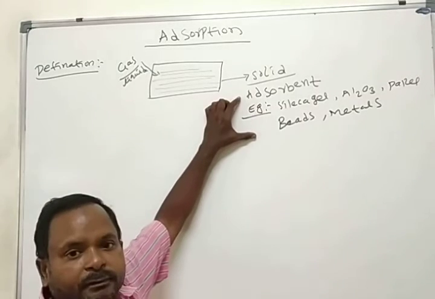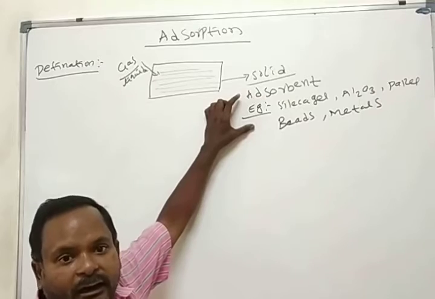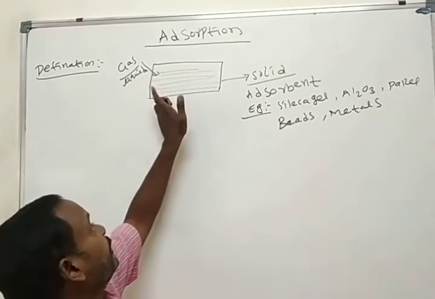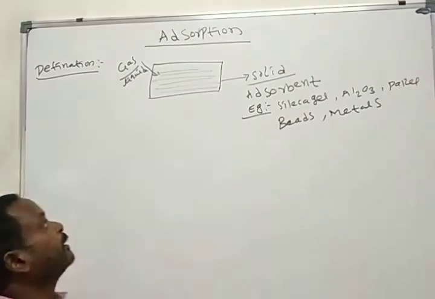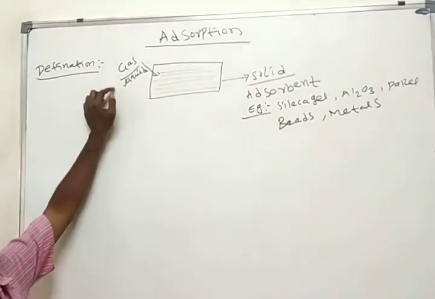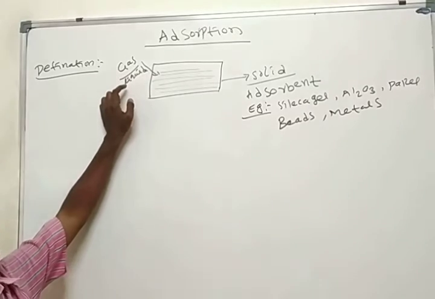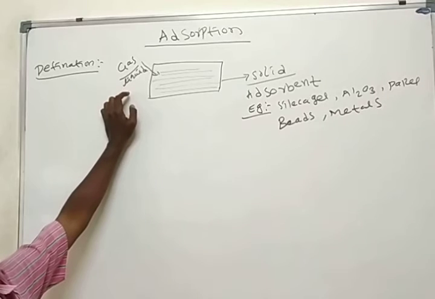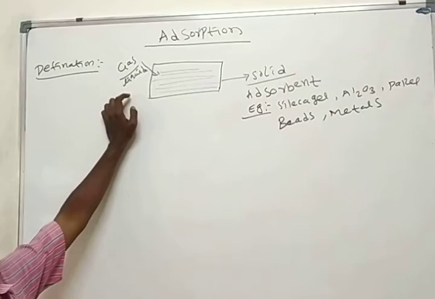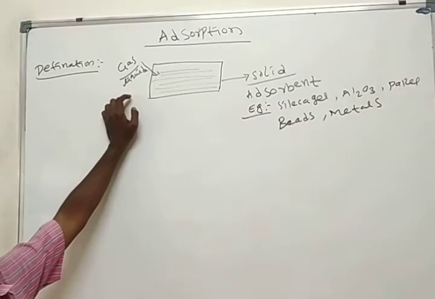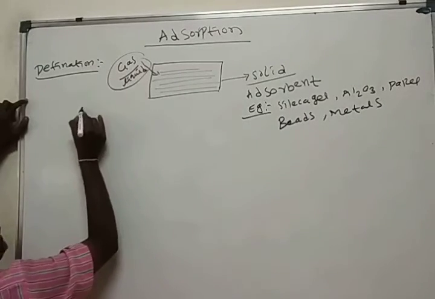What is an adsorbent? The material or chemical substance which has the capability to adsorb gases or liquids, we call an adsorbent. The material, meaning gases or liquids, which has the capability to adsorb on the surface of the solid, we call an adsorbate.